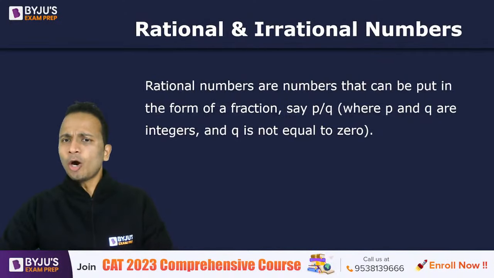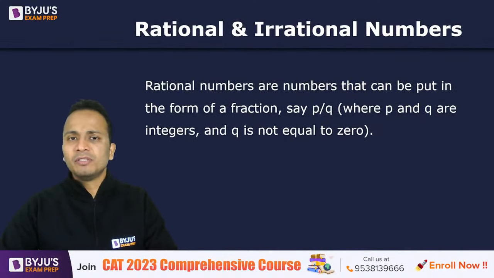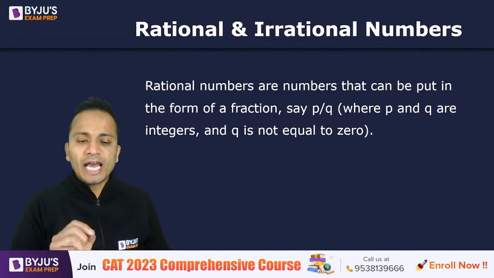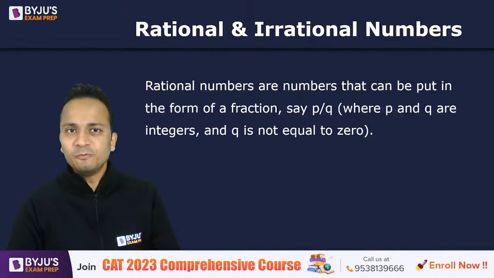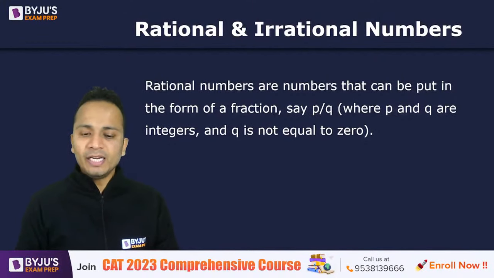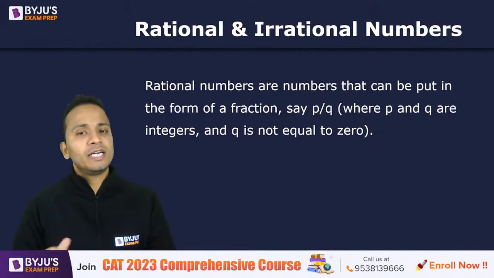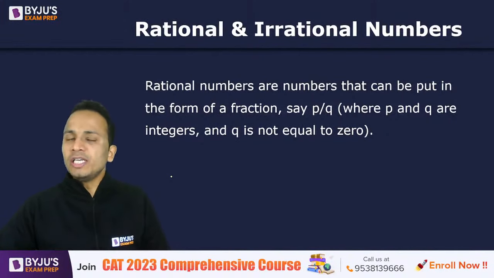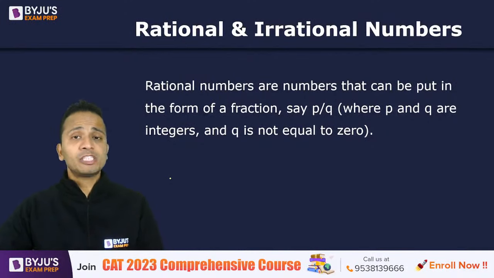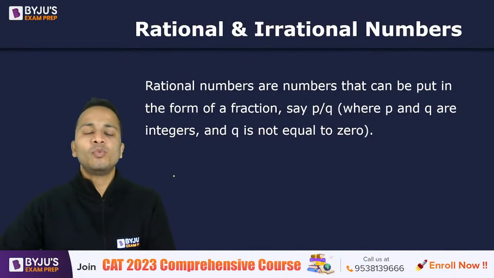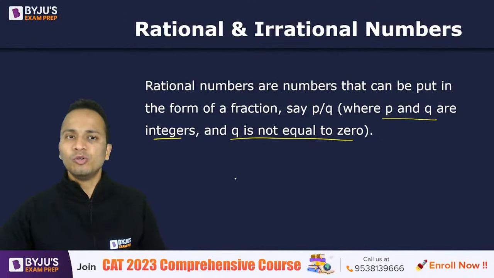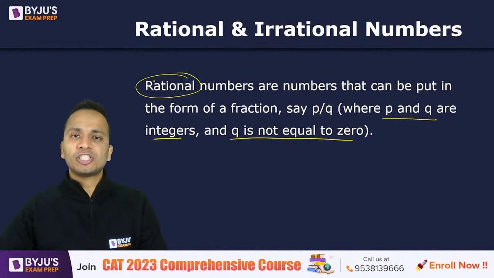Now, the copybook definition of rational numbers is simple. Rational numbers are those numbers which can be expressed in the form of P by Q such that P and Q are integers and Q, the denominator, is not equal to 0. So any number which is originally in the form of P by Q, or which can be converted in the form of P by Q, such that P and Q are integers and the denominator Q is not equal to 0, is called a rational number.